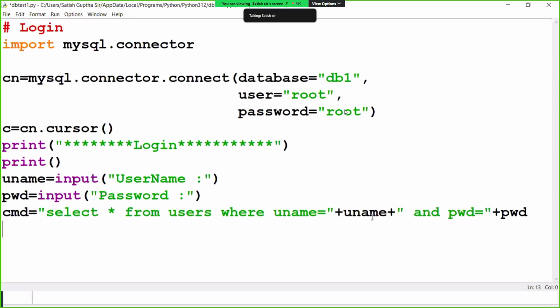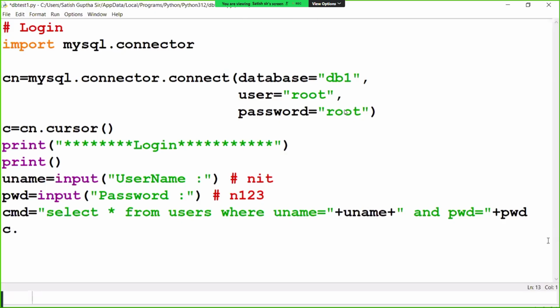What I concatenated: uname and password. Suppose I assume I've given username as NIT and password as N123. My command is select star from users where uname equal to NIT and password equal to N123, right?